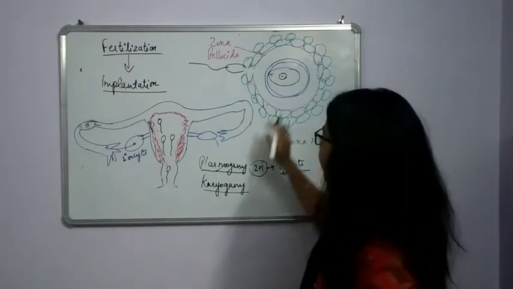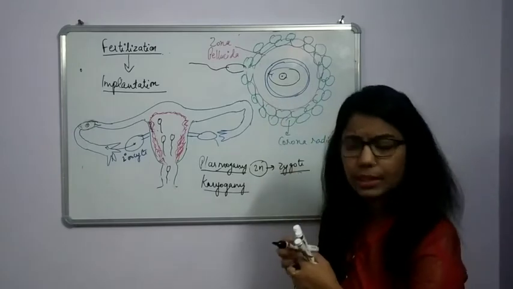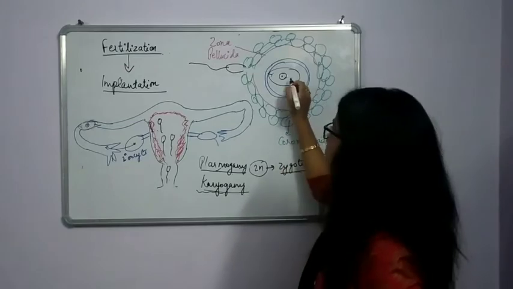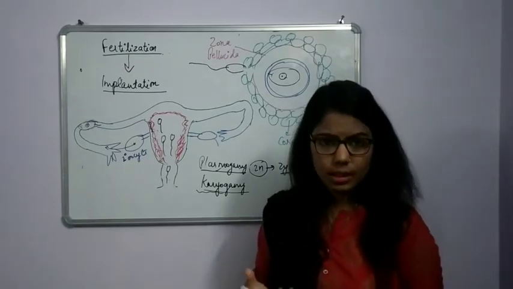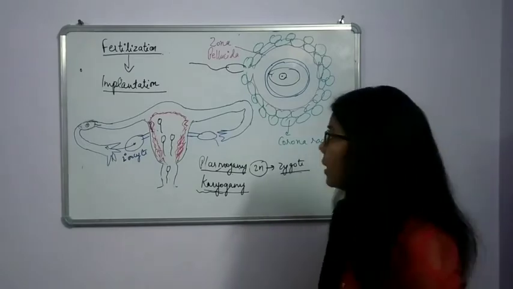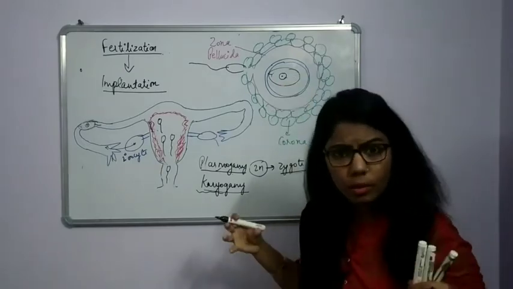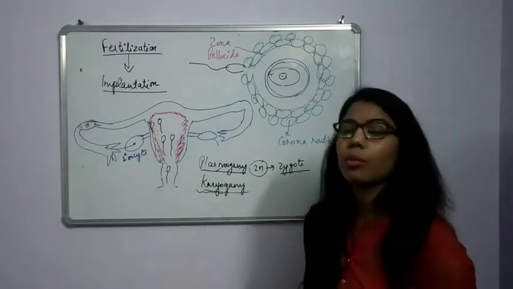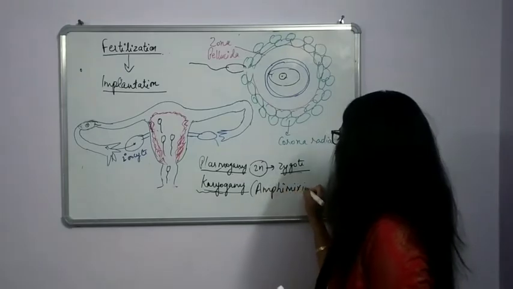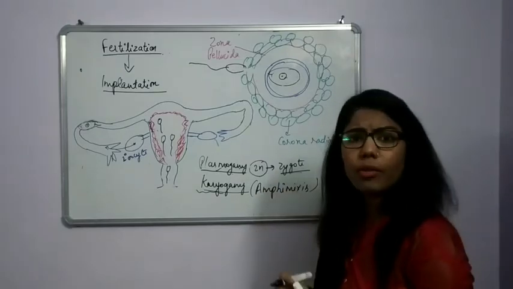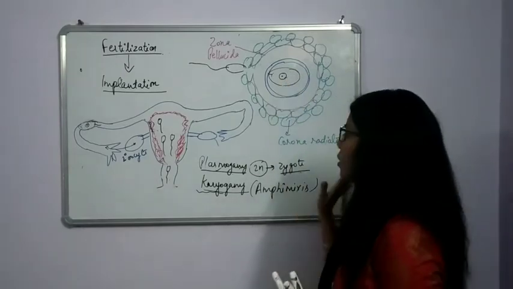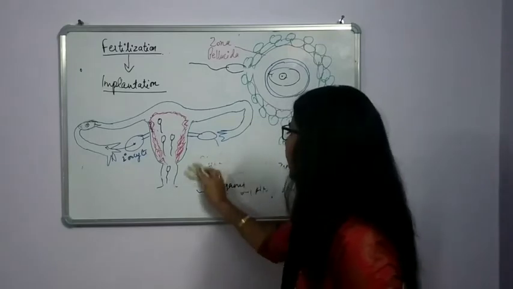Fine. So what is happening? First, plasma is mixing, then there will be mixing of the nucleus. We know that inside the nucleus, genetic material is present. In this genetic material, chromosomes are present. So these chromosomes are also mixed here, and this mixing of chromosomes is known as amphimixis. What is amphimixis? The mixing of chromosomes due to the fusion of the nuclei. Fine. So that is plasmogamy and karyogamy.